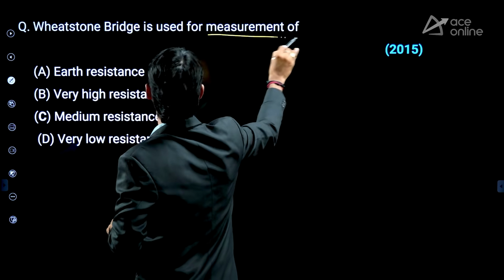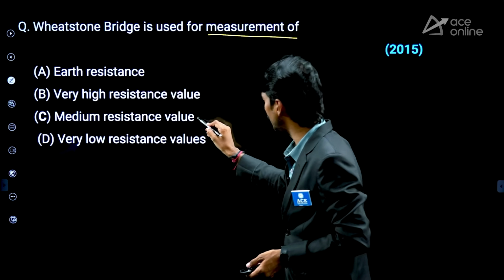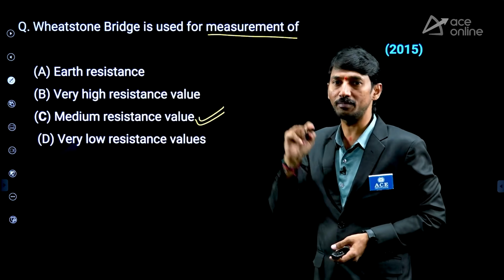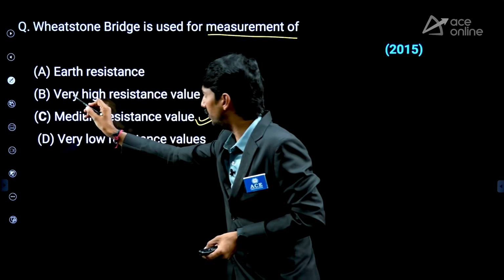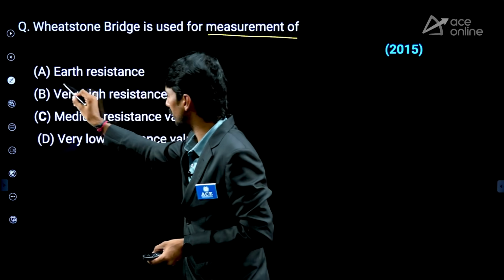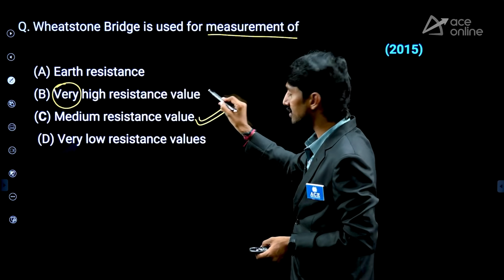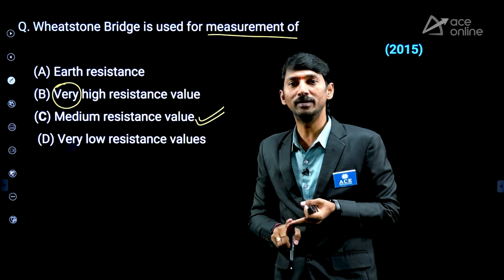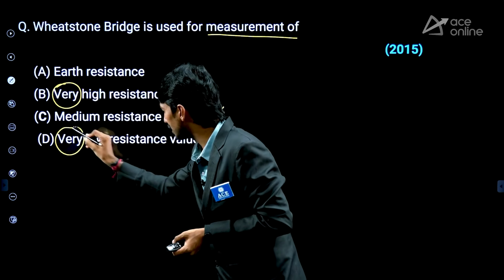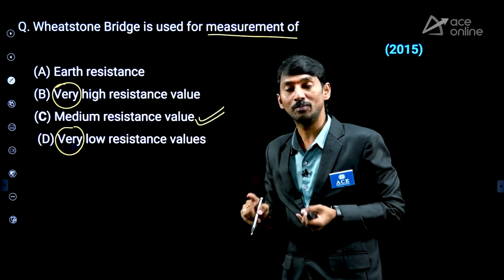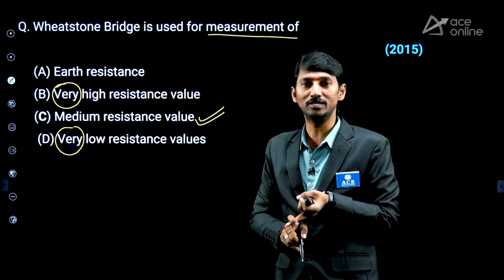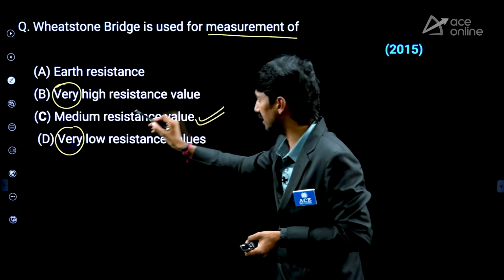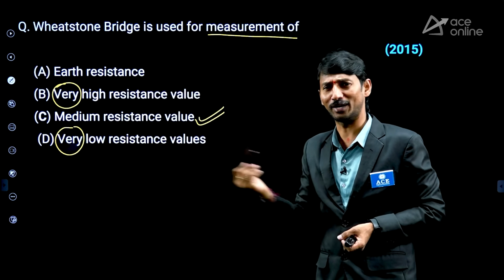Wheatstone bridge is used for measurement of. Wheatstone bridge, obviously medium resistance we can say. But let us have some other options. Very high resistance or generally high resistance we can say. High resistance is by which one? Direct deflection method, loss of charge method, meg-ohm bridge method and Megger. And for low resistance, potentiometer method as well as Kelvin double bridge method. Like that, you need to remember all the names. By the names itself, yes, Wheatstone bridge is for medium resistance measurement. Direct question. Next one.